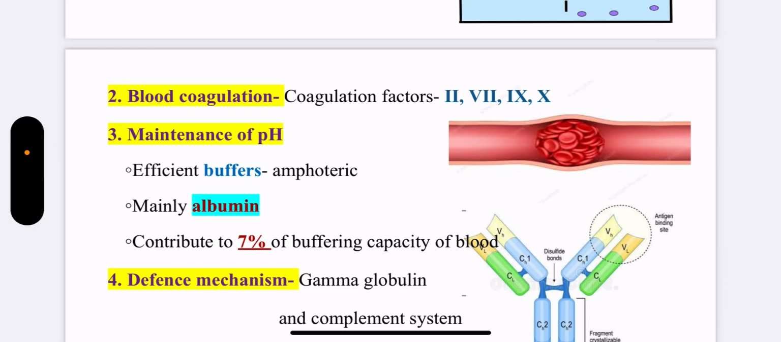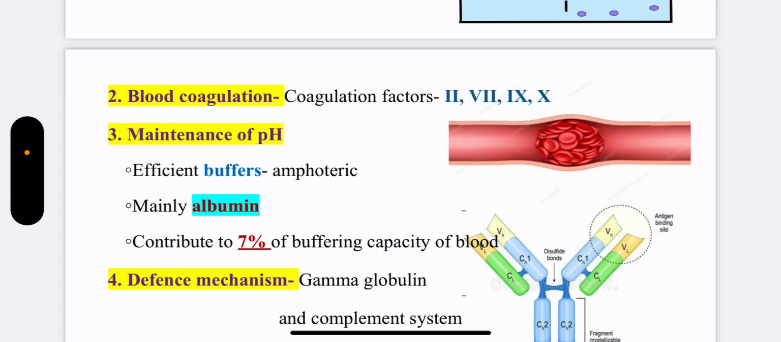Second function is blood clotting. Coagulation factors are factor number 2, 7, 9, 10. These are the proteins which have a major role in blood coagulation. But main contribution is by fibrinogen, which acts as a precursor to fibrin in hemostasis, and prothrombin. Next function is maintenance of pH. Plasma proteins act as efficient and excellent buffers. Here also main credit goes to albumin, because of its amphoteric nature. And they contribute to around 7% of the buffering capacity of blood.